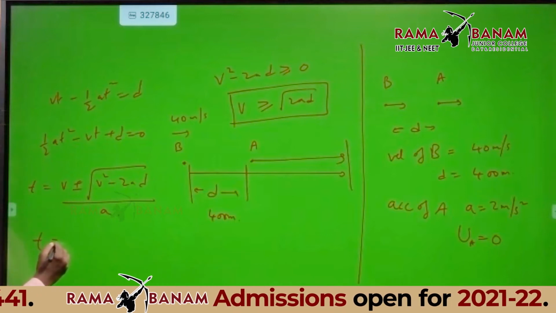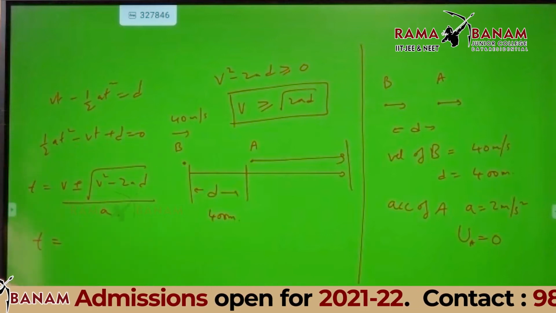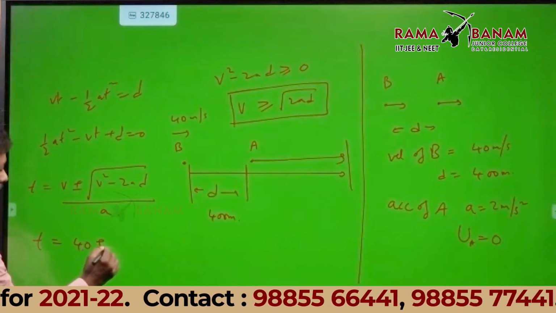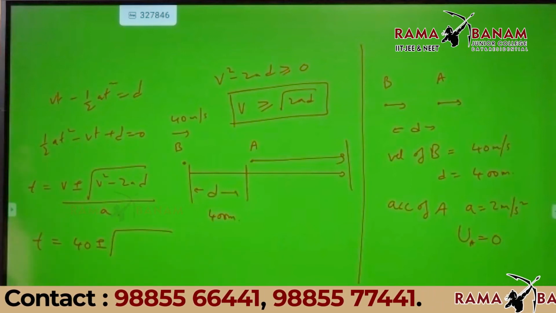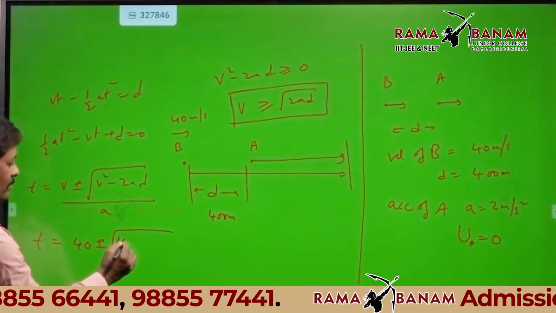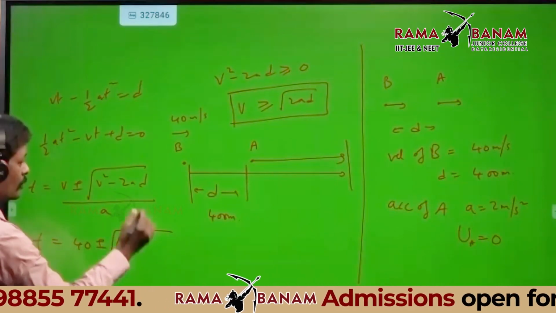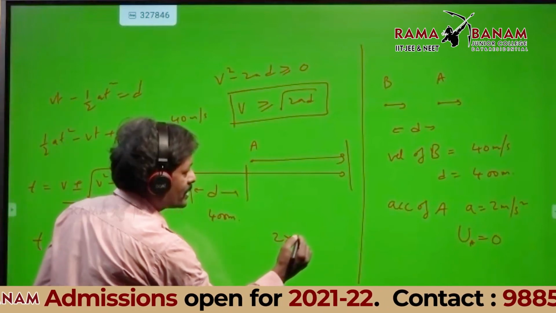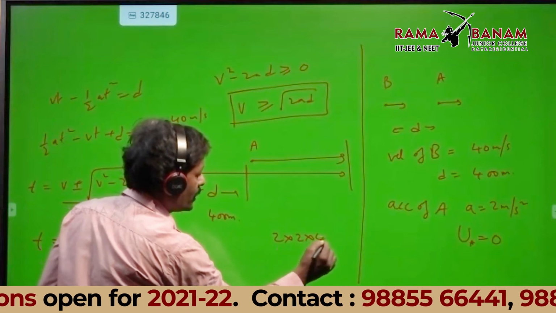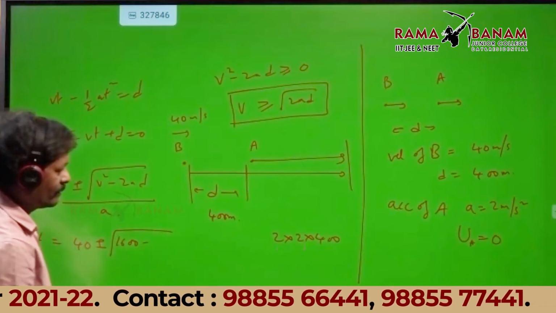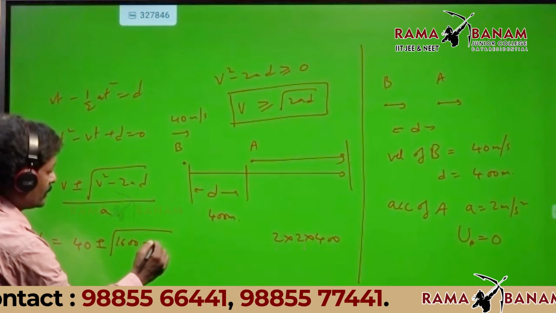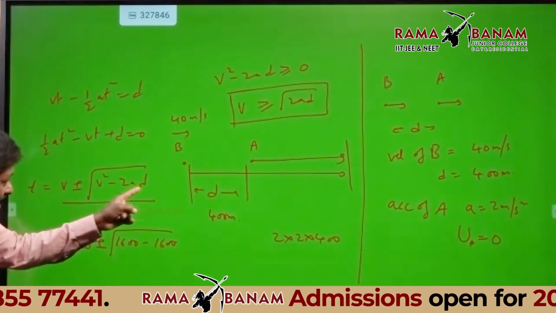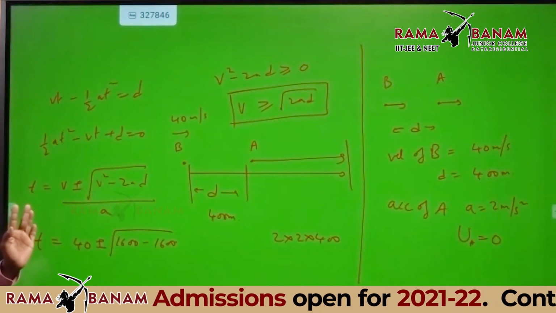Now let me check the time for this data. What is the velocity of B? 40 meters per second. V square is 1600, minus 2AD. 2A is 2, D is 400. No, I want 2AD.